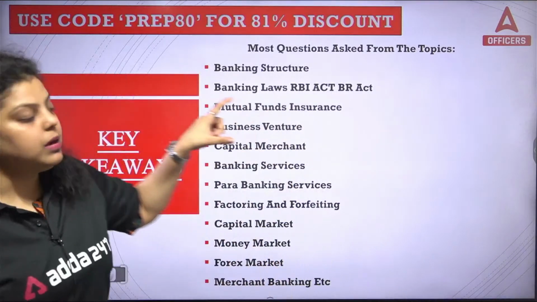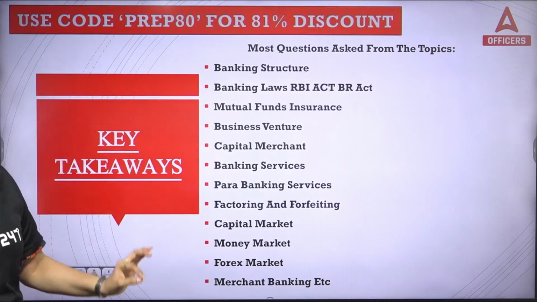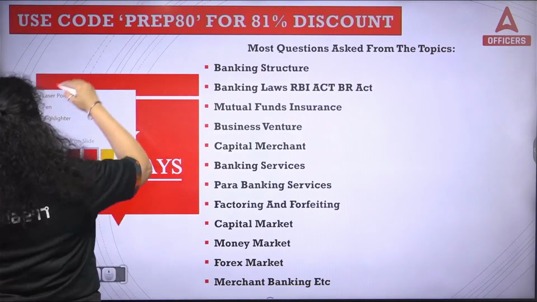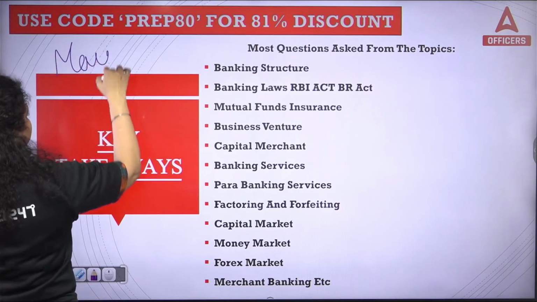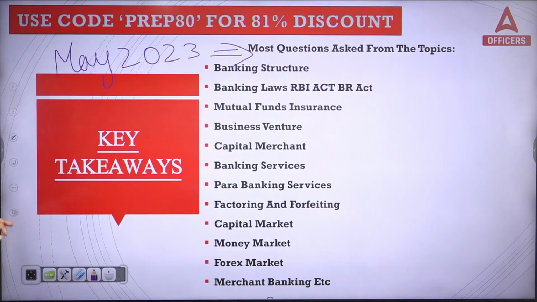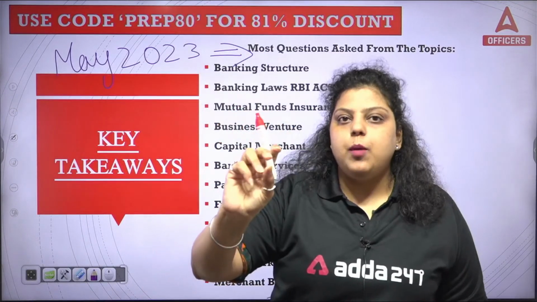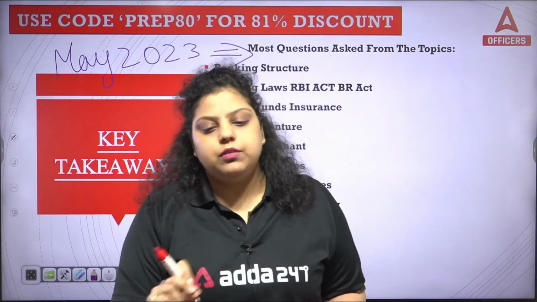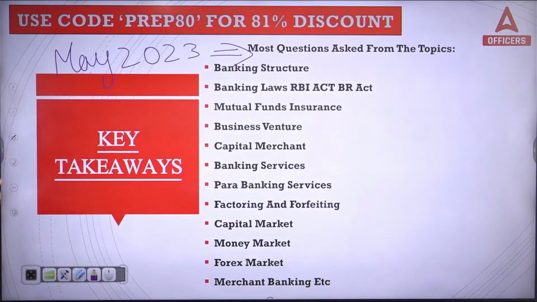So you can see the maximum number of questions, around 3 to 4 questions on each topic, has been seen in the May 2023 paper. And by this you can easily understand that modules C and D are very important, because these are the questions asked in May 2023. But it's not like we are only dependent on modules C and D and we are not going to cover modules A and B. No, don't do that. Each topic, each module, each unit is very important. We have to cover everything. But it's very obvious, C and D cover the maximum syllabus, cover the maximum number of questions as well. So that's why we have to start from modules C and D.